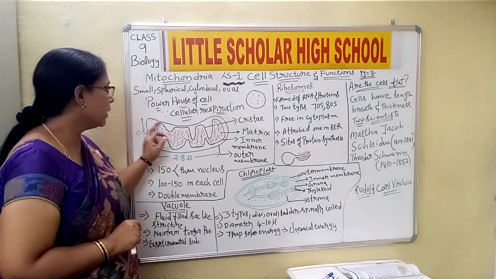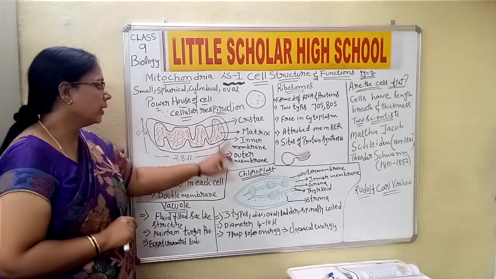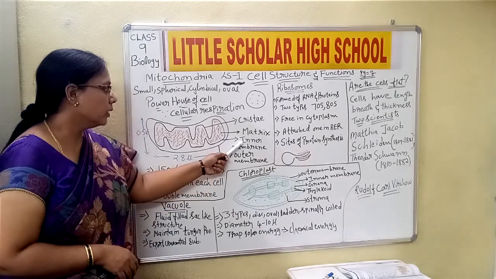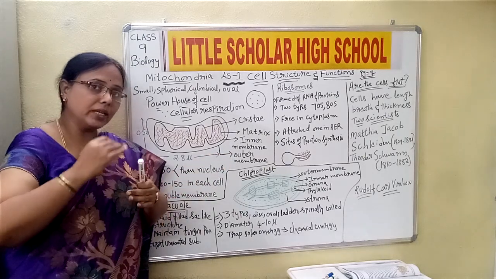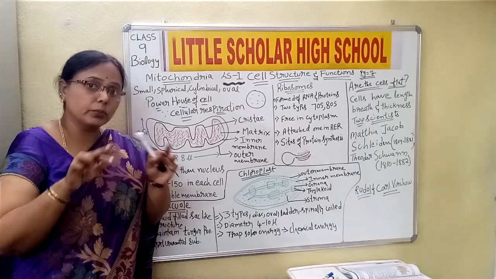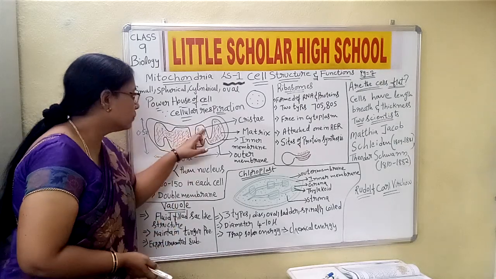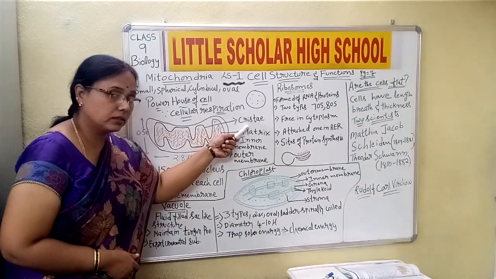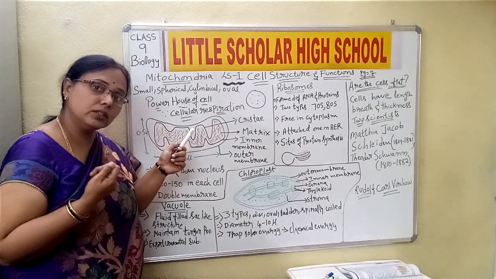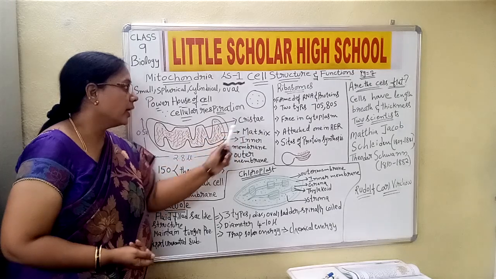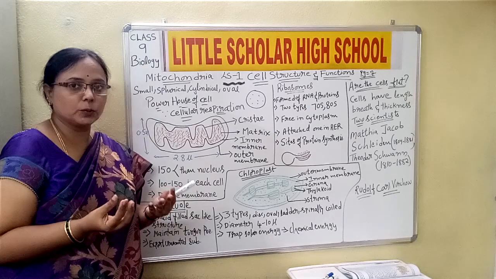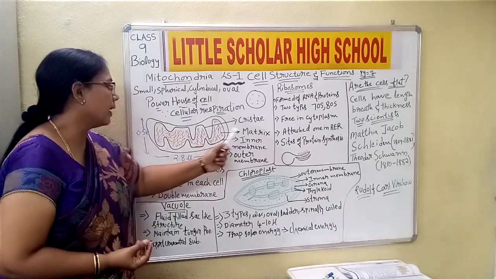So here the mitochondria is made up of an outer membrane and an inner membrane. Okay children, the inner membrane is protruding into folds, and these folds we refer to as cristae. In between these foldings there is some material present, and that we refer to as the matrix.